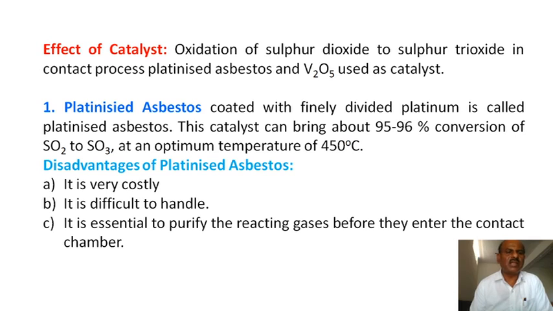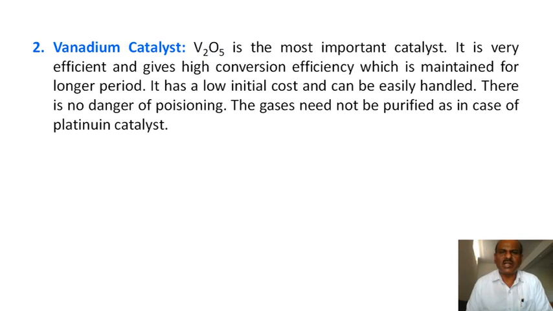Compared with platinum asbestos, vanadium pentoxide is the more important catalyst. It is very efficient. It gives a high conversion efficiency which is maintained for a longer period of time, about 20 years. Vanadium pentoxide is charged in a one-time setting and continues to be effective for about 20 years. You remember, it has a low initial cost. It can be easily handled. There is no danger of poisoning. Gases need not be purified as in the case of the platinum catalyst. These are some of the advantages over the platinum catalyst.